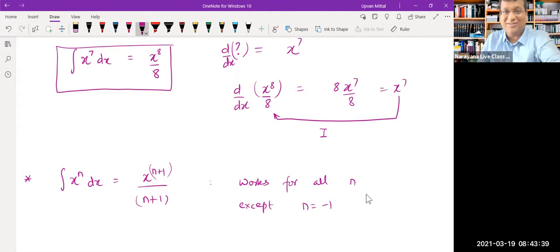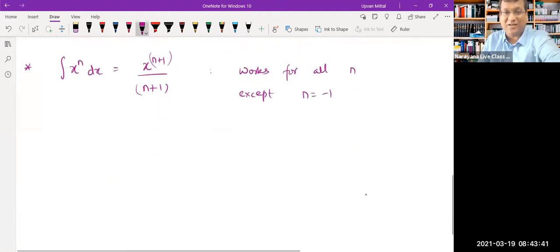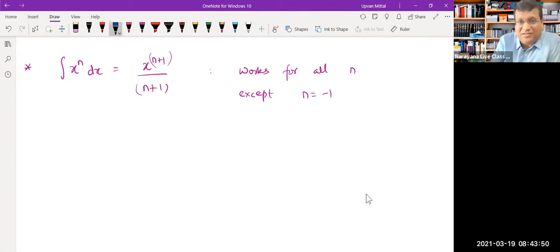Then we will come to this idea of what happens when n is equal to minus 1. But till now, let's rule out the case n equal to minus 1, and let's concentrate on what we have learned till now. So this is, you can see, easy.